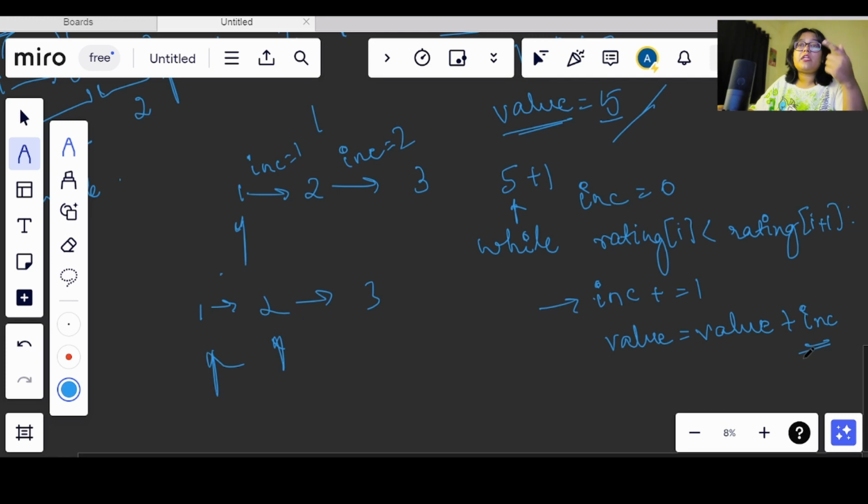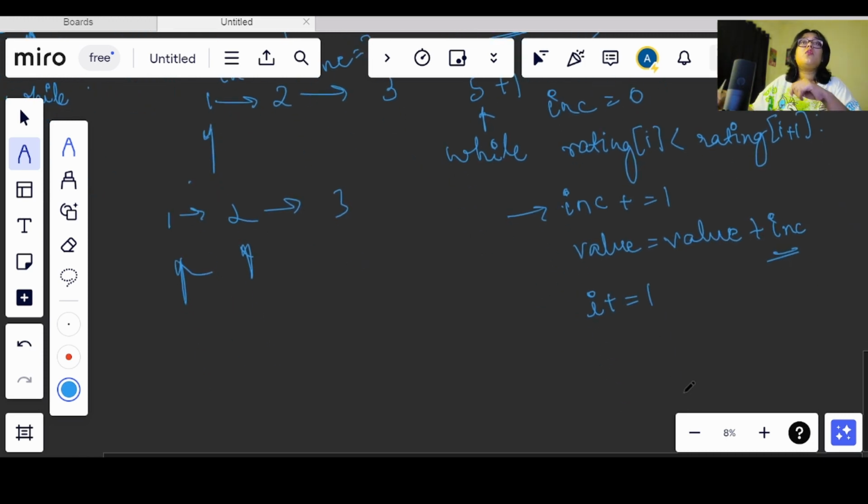Now we need to iterate in this loop, so we will be moving our pointer forwards. For that we will do I is equals to I plus 1. From the 0th index we move to the first index. Now we see that this value is greater than this value, so again this inc will increment by 1.